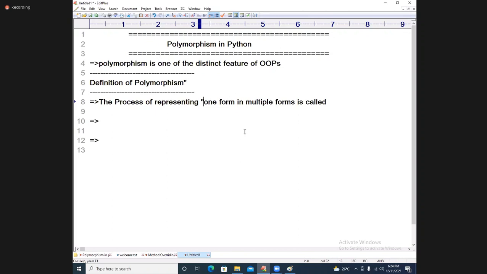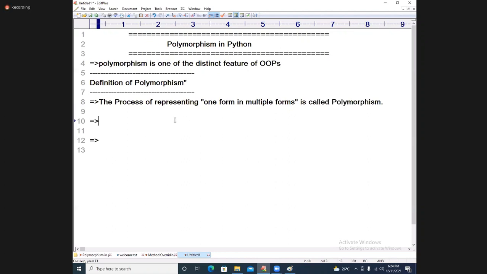I will write it on the top of it. One form in multiple forms is called polymorphism. The process of representing one form in multiple forms is called what?